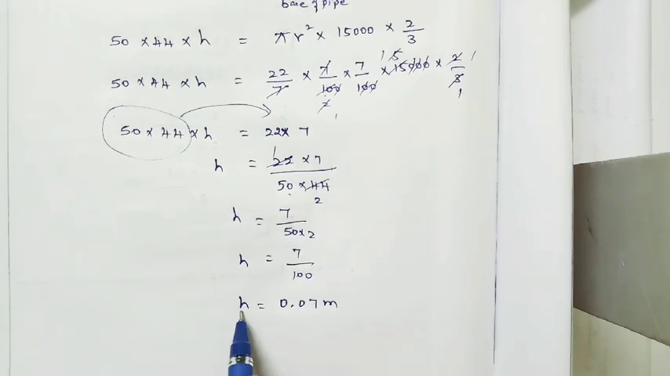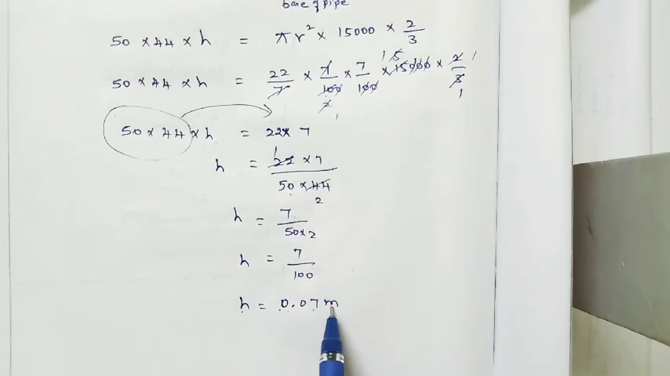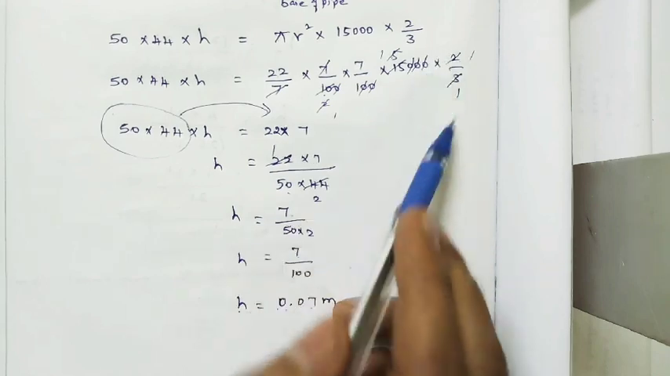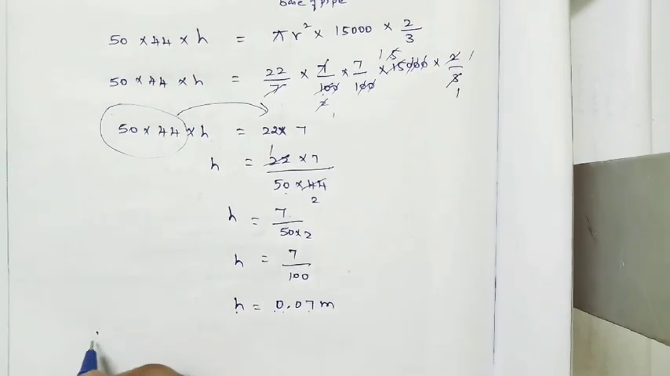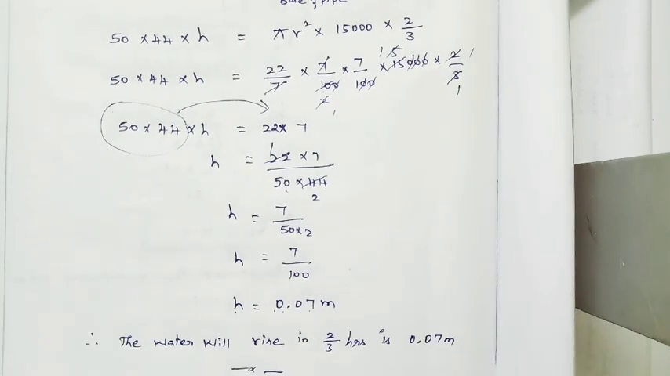So therefore, how much height has been raised in the pond? 0.07 meter. In how many hours? 2 by 3 hours. Understood? Therefore the water will rise 0.07 meter in 2 by 3 hours. We'll see one more example.